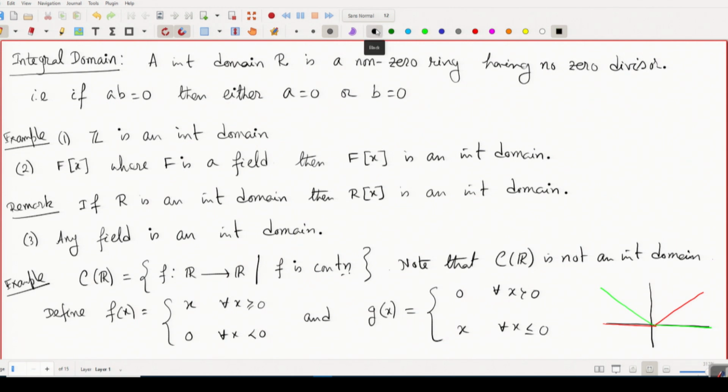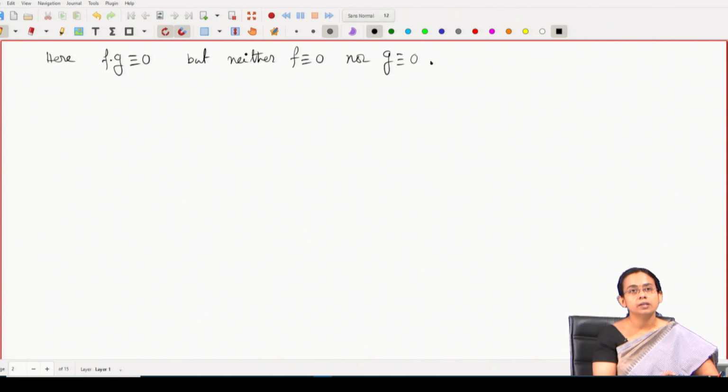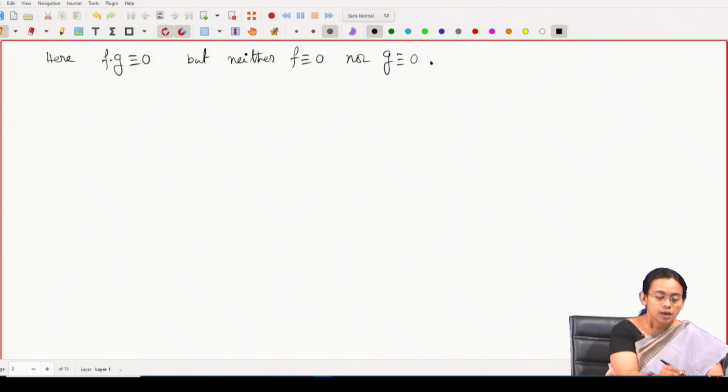So, here you can check that f into g is identically the 0 function, but neither f is equal to 0 nor g is equal to 0. So, therefore, this is not an integral domain. Apart from this, I will give you one more example.